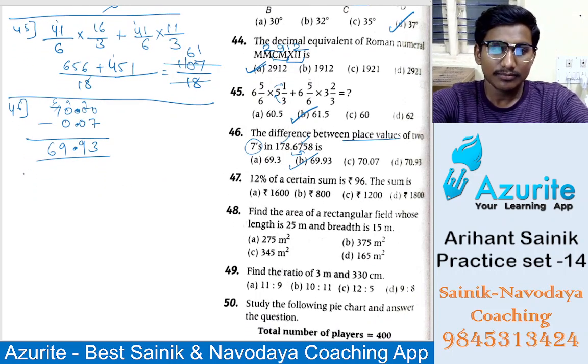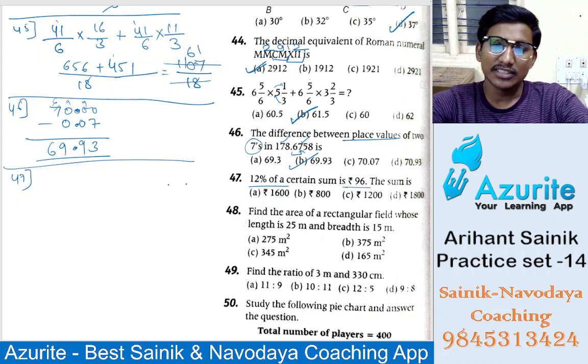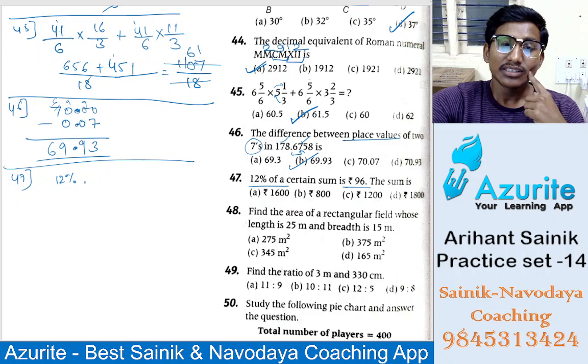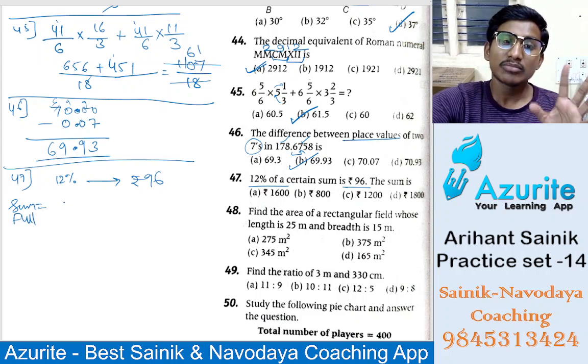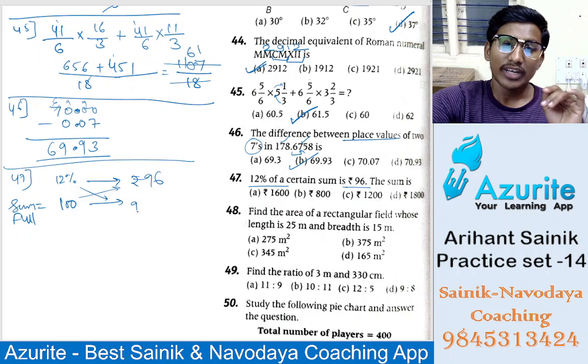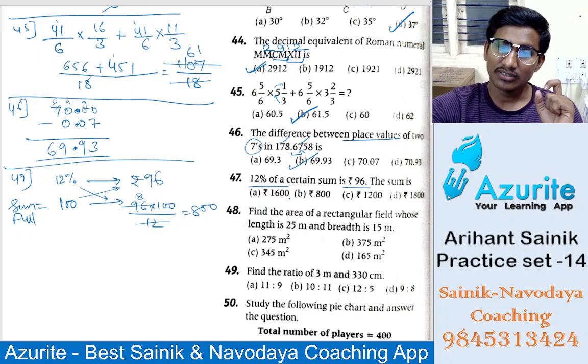Okay, now next 47. What is the answer? 47, 12% of a certain sum is 96. What is the sum? Sum means that is of a number. So 12% of a number is how much? 12% is rupees 96. The sum means that is the full number. Full number will be 100%. 100% will be how much? You cross multiply, we will get the answer. So 96 into 100 divided by 12. So 12 eights are 96, 8 into 100, 800 is the answer, option B here.